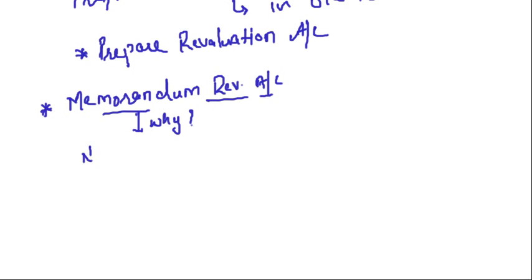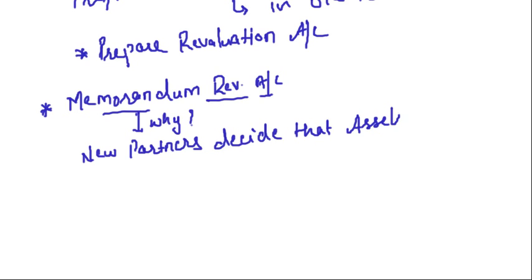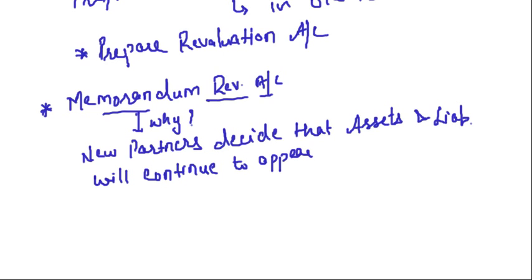In case after the retirement of one partner, the remaining partners who are going to continue the business, the new partners, decide that assets and liabilities will continue to appear in books at old values.